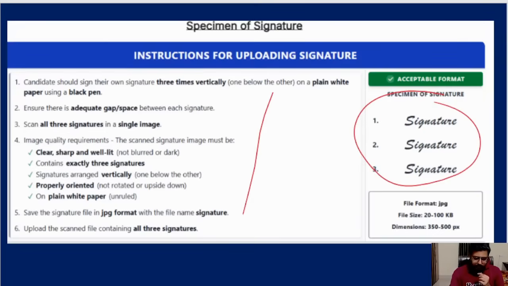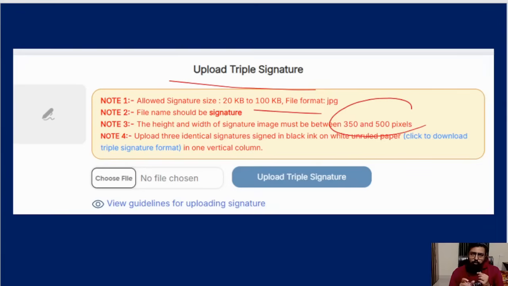Now you will feel like no matter how much I do, the system is not accepting. Many people messaged me today. So what you have to do is here, click to download the triple signature format. They themselves have given a format. Click on that. When you click on that, a simple white image will get downloaded with